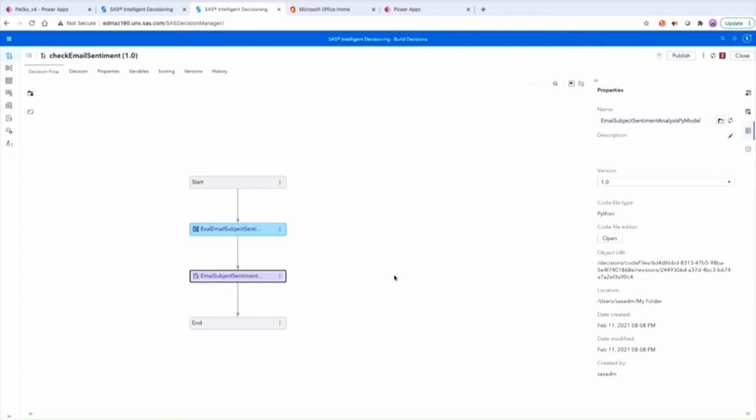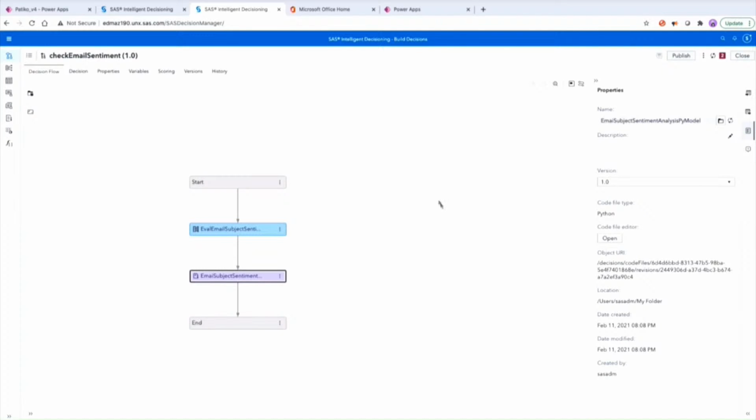So these two decisions are then used by the app and the workflow that we develop on the Microsoft Power Platform. And because these applications and business processes are integrated with our decisions and our analytics, they can be a little bit smarter and more intelligent. Maybe they can treat their customers even better.